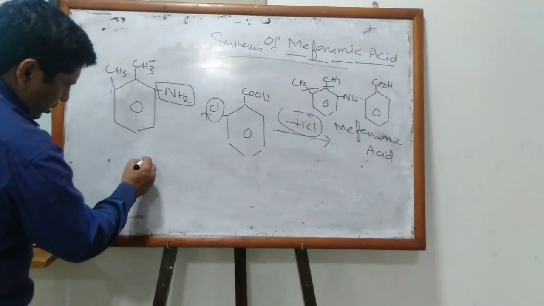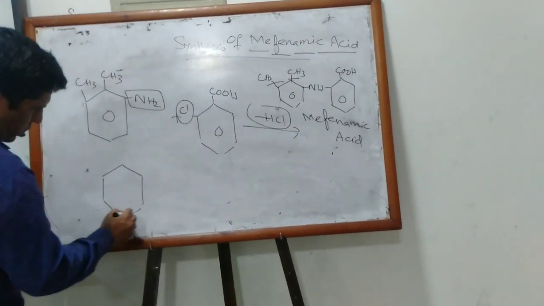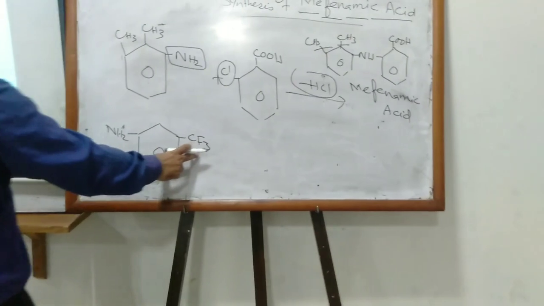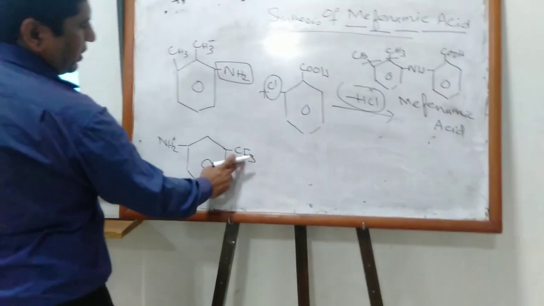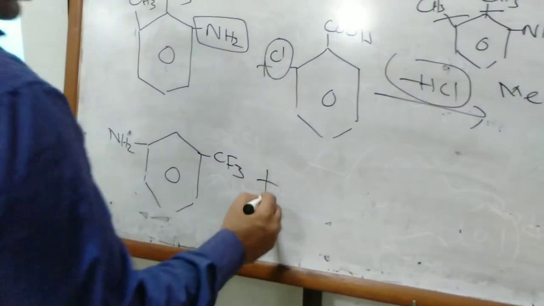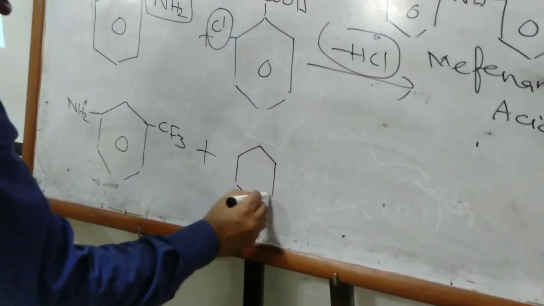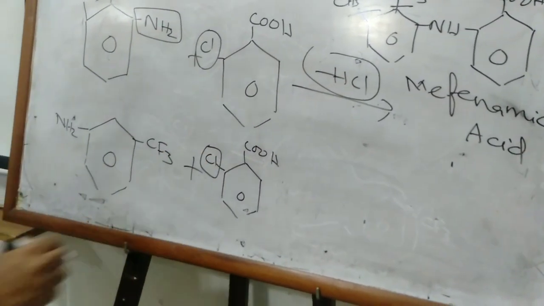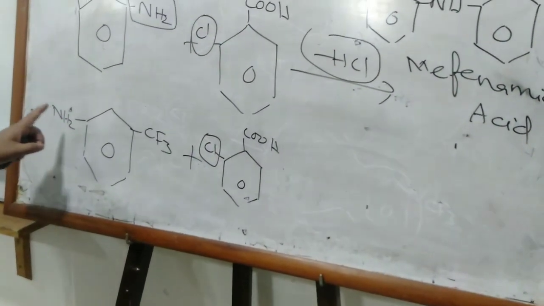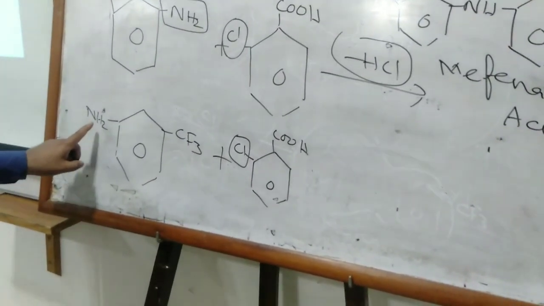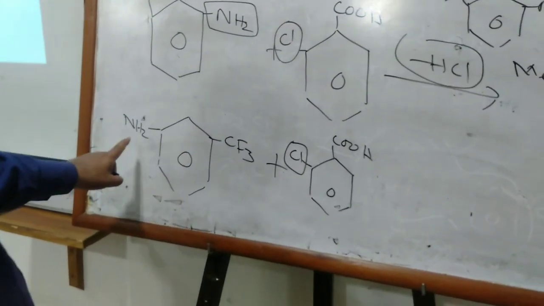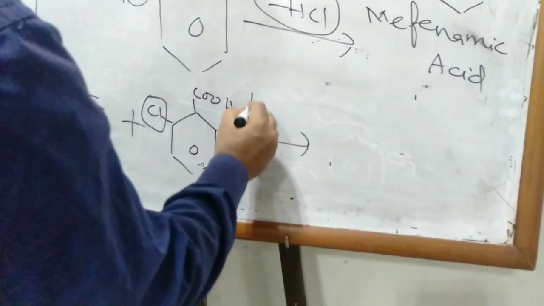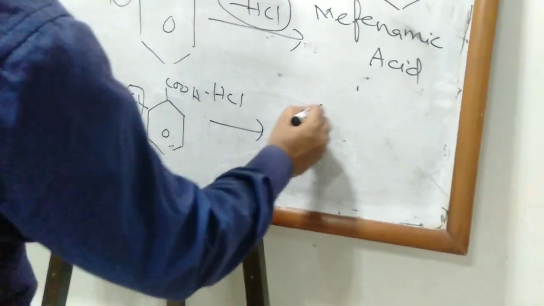When you react NH2 CF3, that is trifluoromethyl aniline or trifluoromethyl aminobenzene, with chlorobenzoic acid, Cl will be removed from chlorobenzoic acid, and a proton will be removed from the amino group of the trifluoromethyl aniline or aminobenzene. HCl will be formed as a byproduct.